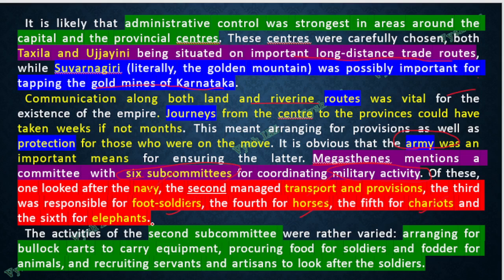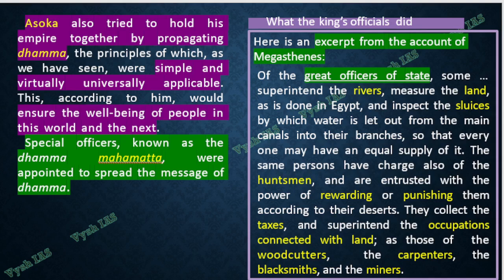Now again see the last section in green. The second subcommittee they have expanded and told a little more, that is the transport and provisions committee. What all did it have? Arranging bullock carts to carry equipment, procuring food for soldiers, fodder for the animals, recruiting servants and artisans to look after the soldiers. All these were in the second subcommittee. So this level of detailing is given by Megasthenes, and that is why I told we have a lot of information about the Mauryan Empire, because everybody used to write a lot about it.